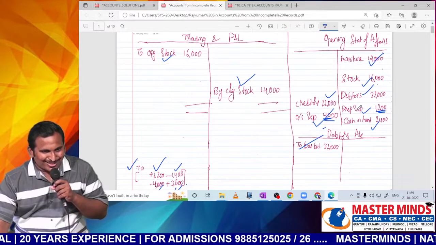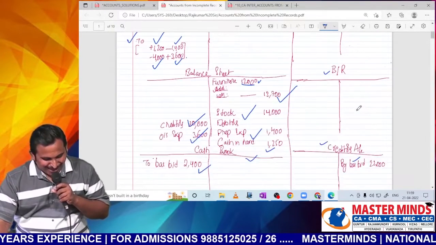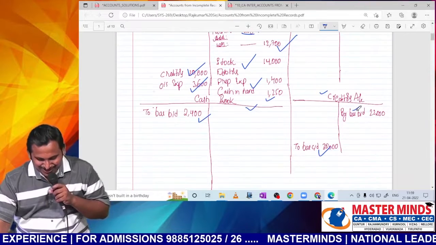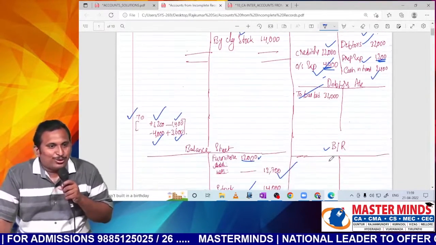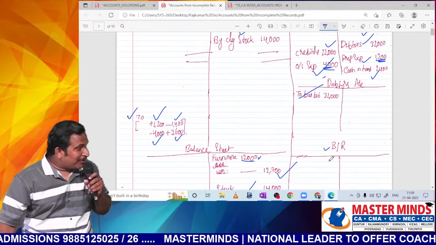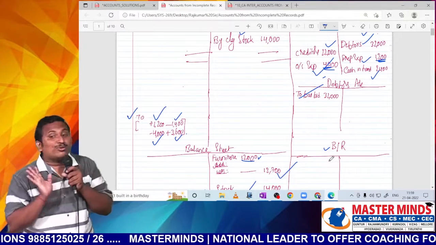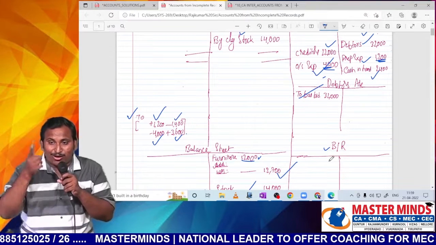Opening statement of affairs almost filled. Now balance sheet almost filled. Now in all other places, almost half of the values you have filled. It just seems 20 to 30% of your work is completed, and in fact it gives you a very good confidence without you applying one logic also till now.